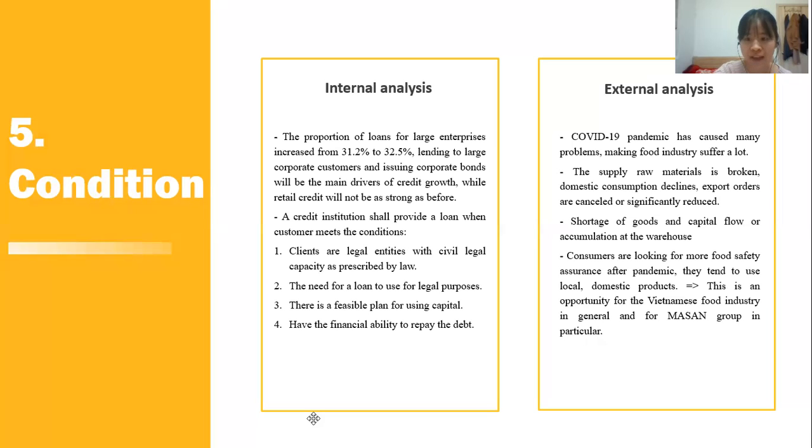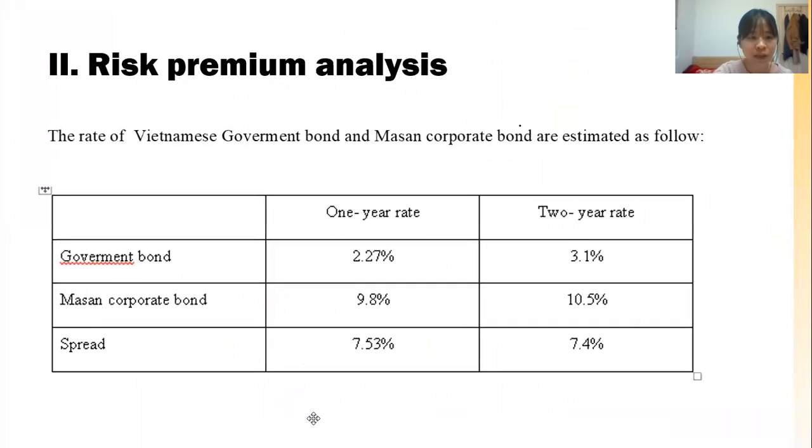For external analysis, the COVID-19 pandemic has caused many problems. The supply of raw materials is broken, domestic consumption declines, and export orders are canceled. There is a shortage of goods and capital flow, or accumulation at the warehouse. Consumers are looking for more food safety after the pandemic. They tend to use local domestic products. So that is an opportunity for the Vietnamese food industry in general and for MASAN Group in particular. And the next part.